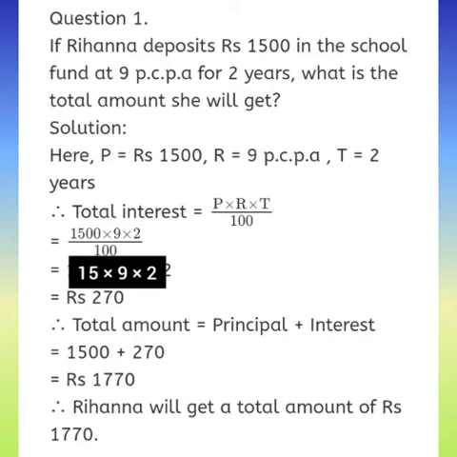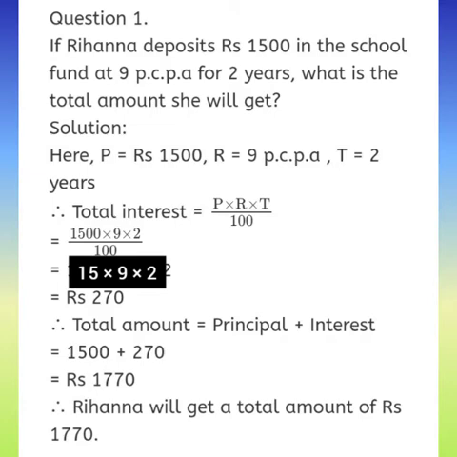What is the formula for finding interest? Interest is equal to P multiplied by R multiplied by T divided by 100. P is 1500, R is 9 and T is 2, divided by 100.